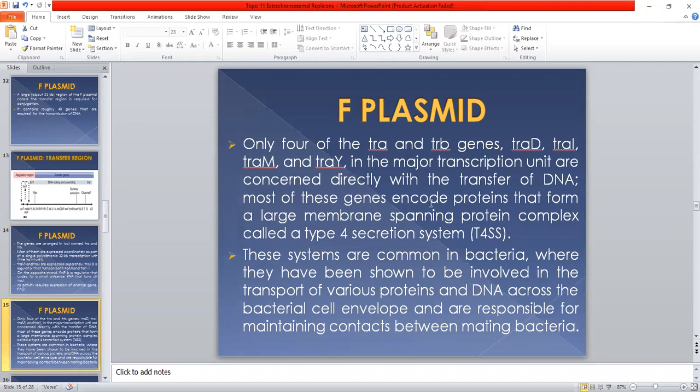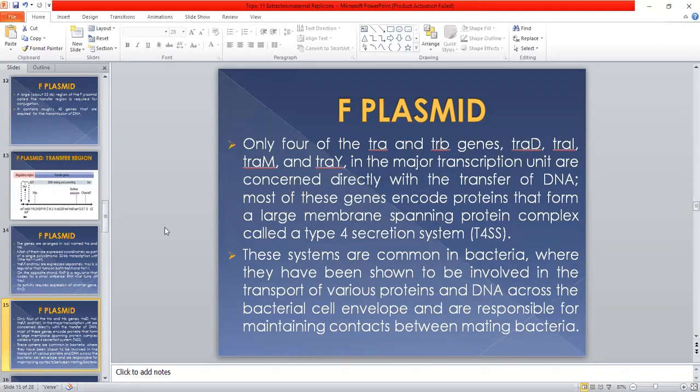So in the transfer region, only 4 of the TRA and TRB genes, TRAD, TRAI, TRAM, and TRAY, in the major transcription unit are concerned directly with the transfer of DNA. So the major contribution to the conjugation process, the transfer of DNA from one bacterium to the other bacterium, comes from these 4 genes. They are most important.